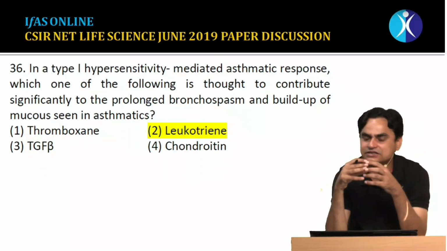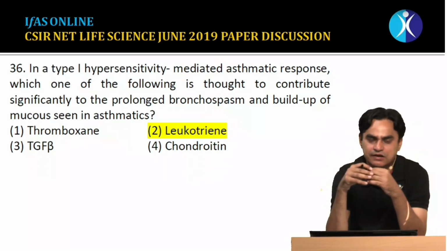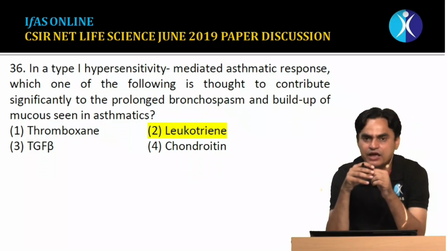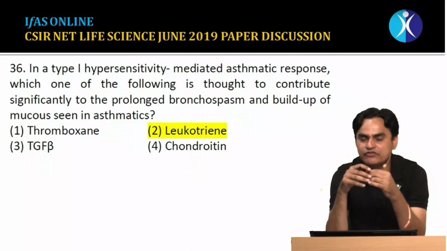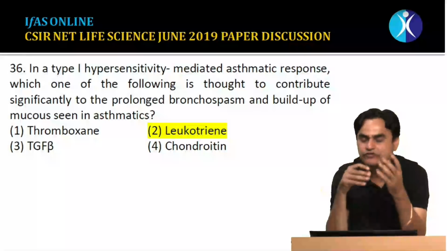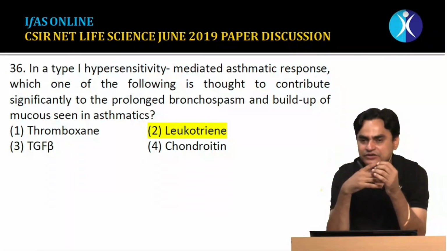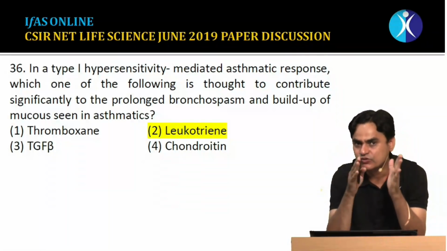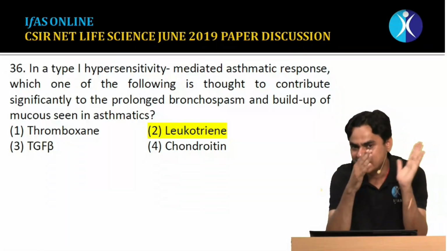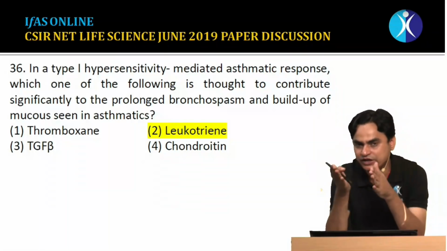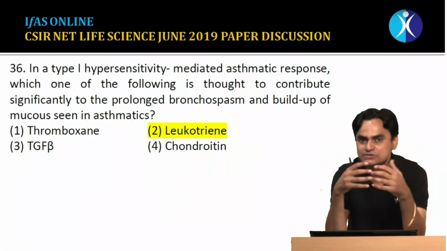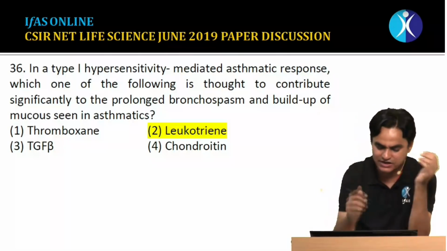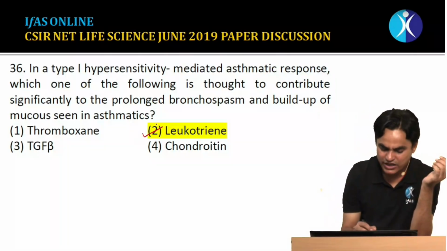We have studied it when we were discussing lipids in biochemistry, that eicosanoids are compounds of 20 carbons derived from arachidonic acid, which include prostaglandins, prostacyclins, leukotrienes, and thromboxanes, out of which the leukotriene, which is produced by the action of the enzyme lipoxygenase on arachidonic acid, is responsible for bronchospasm or bronchoconstriction. So the correct answer would be leukotriene.